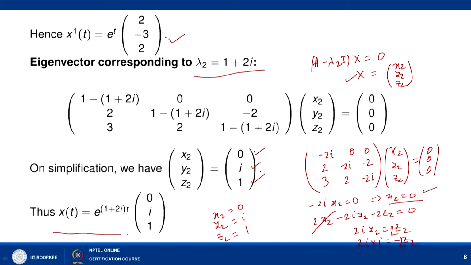So, the complex solution will be given as x t equal to e to power 1 plus 2i t times 0, i, 1. This is a complex valued solution. If you solve the other way around, that is with 1 minus 2i, then you can also find the eigenvector, just the complex conjugate of this eigenvector, and we will get a similar kind of solution for the other one, that is 1 minus 2i. So, first find the real and imaginary part of this complex valued solution.